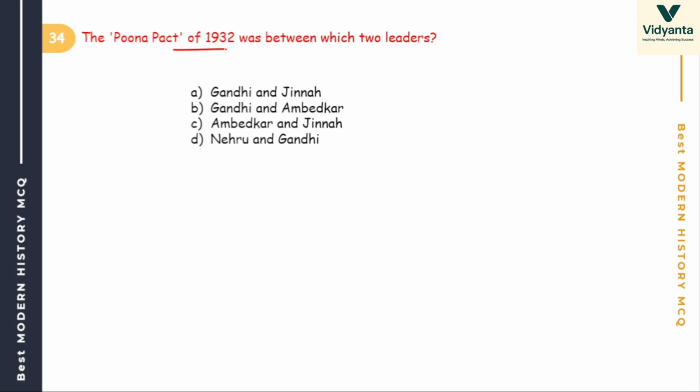Next, Poona Pact, 1932. Remember, Poona Pact. And another one is Lucknow Pact. Remember the year 1916. And in Poona, it's 1932. Clear?